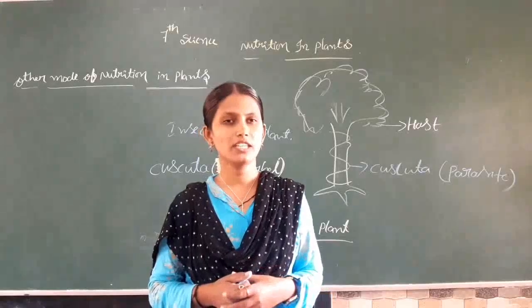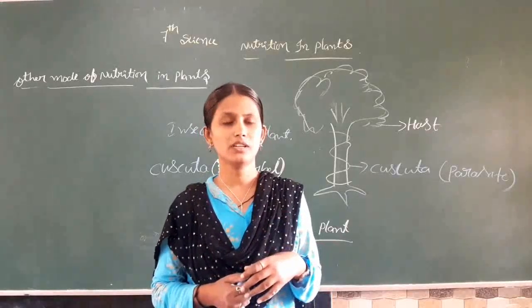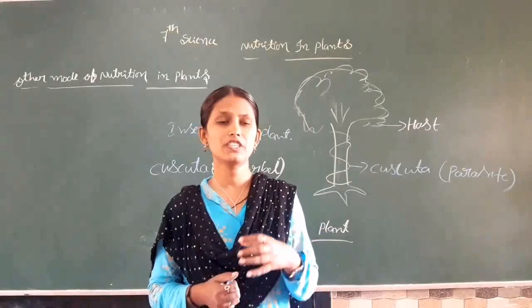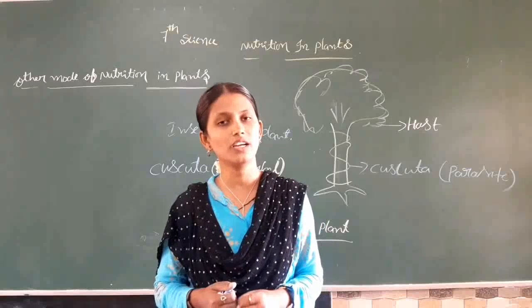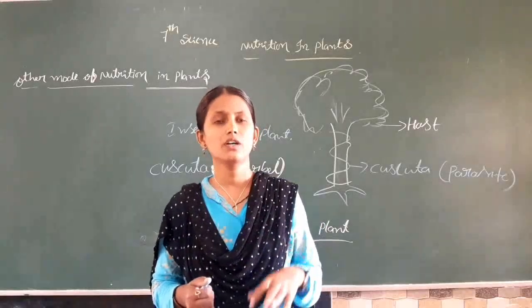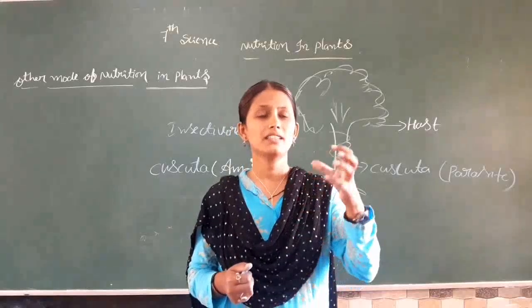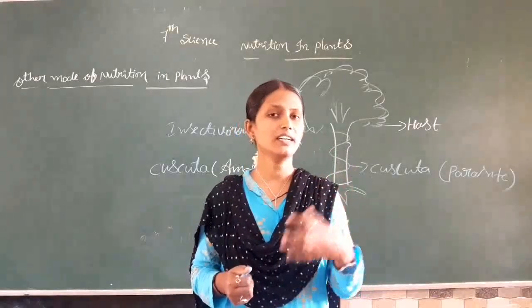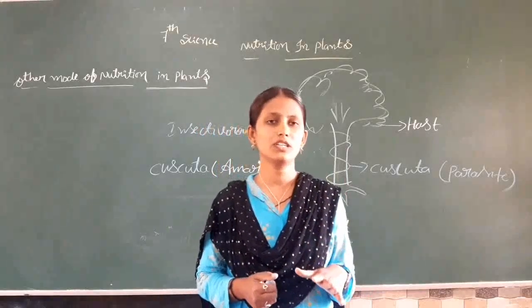So all the nutrients they need to prepare the food. Some of the nutrients which are essential for the preparation of food will be absorbed from the soil, and some of the nutrients which they need, they are getting by digesting, by eating those insects. So these plants we are calling the insectivorous plants.